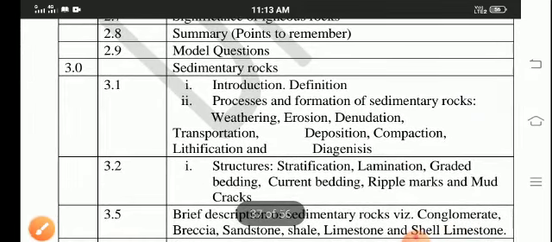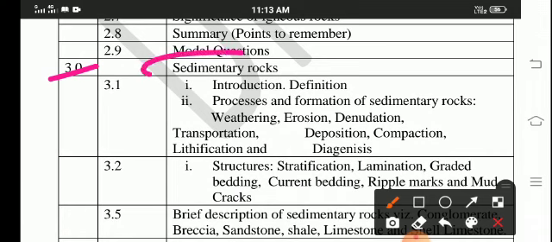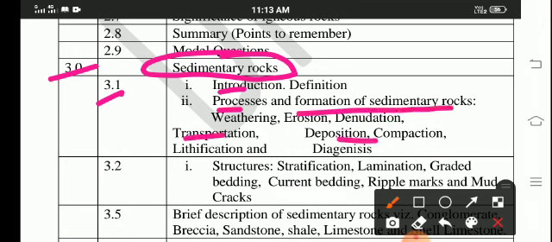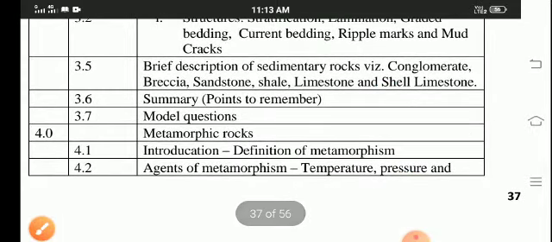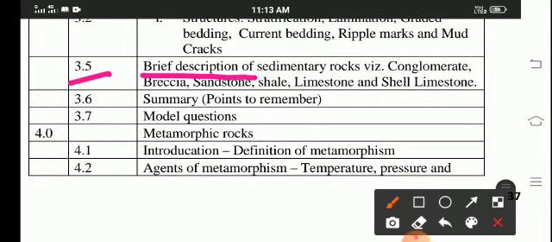Next, third chapter, sedimentary rocks. In sedimentary rocks, the first point there, introduction, process and formation of sedimentary rocks, will remain in that point. And the second point in the third chapter, structure, stratification, lamination, graded bedding and all are there. And fifth point, the third and fourth are not there. Fifth point there, basic description of sedimentary rocks will remain. Sixth, summary, model question papers.